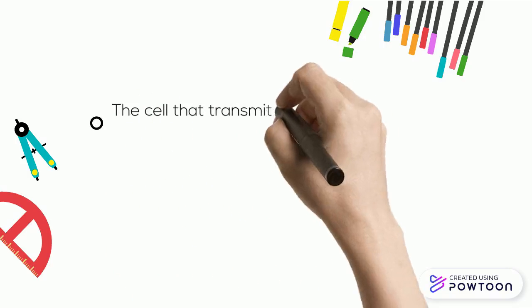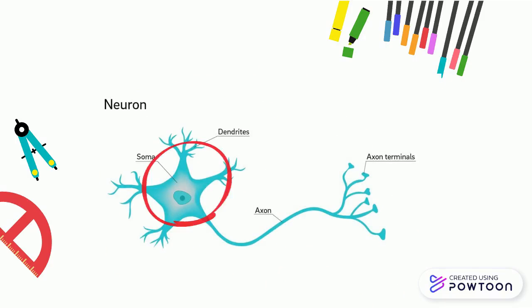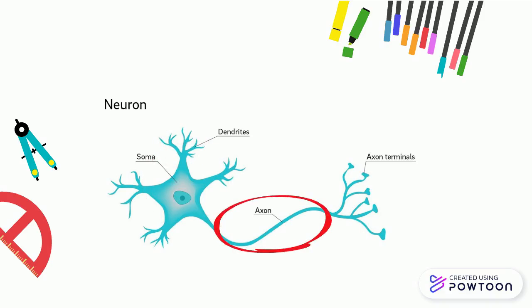Okay, let us start with what a nerve cell is. The cell that transmits the message from one part of the body to another is called a nerve cell. A neuron is divided into three main parts: dendrites, the cell body or soma, and axon. The cell body is the main cellular part.